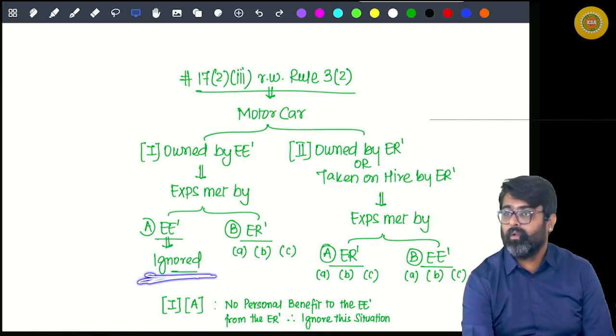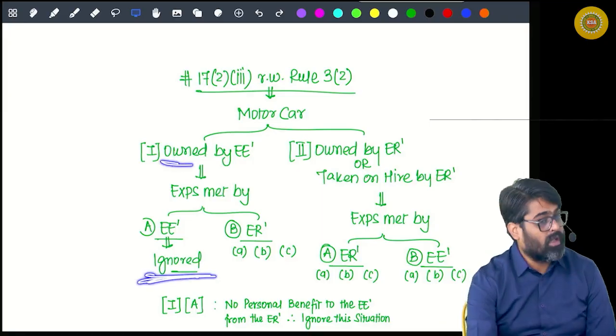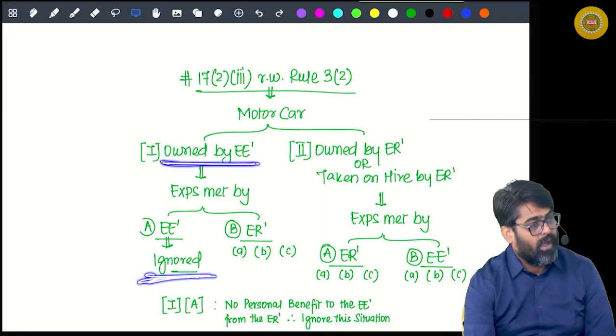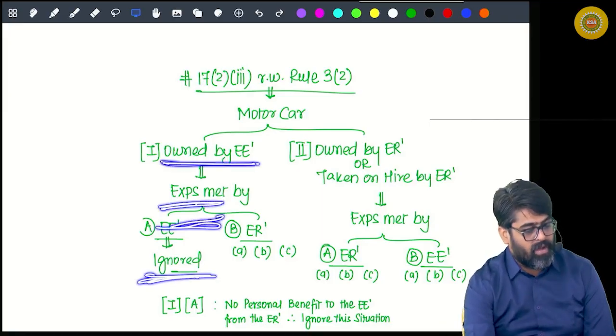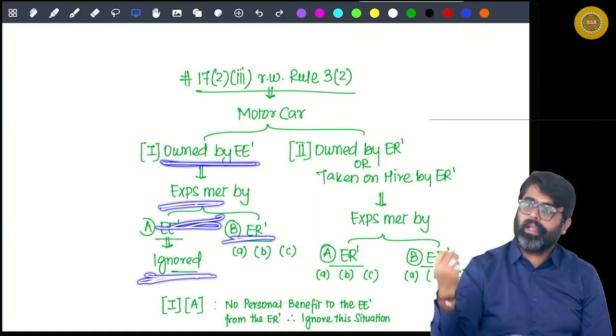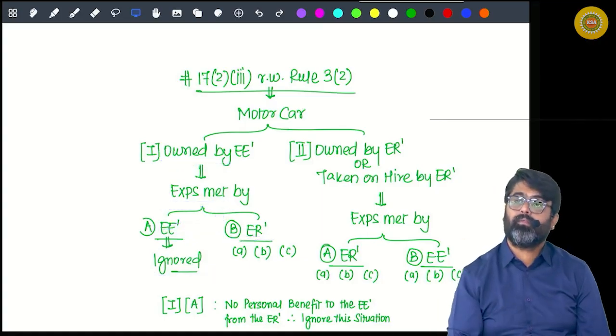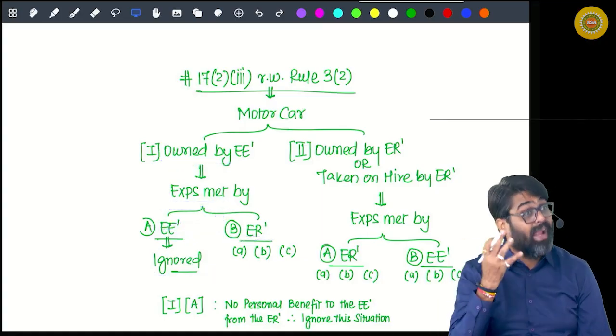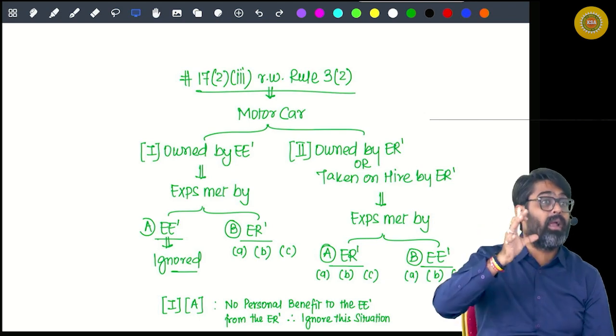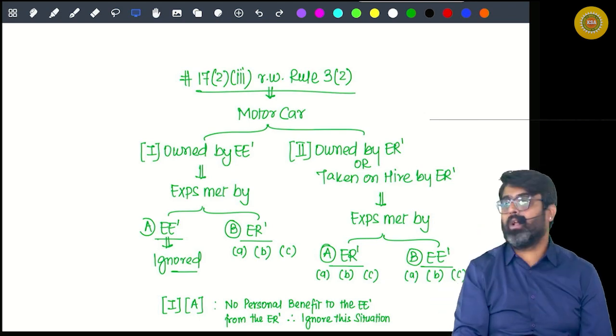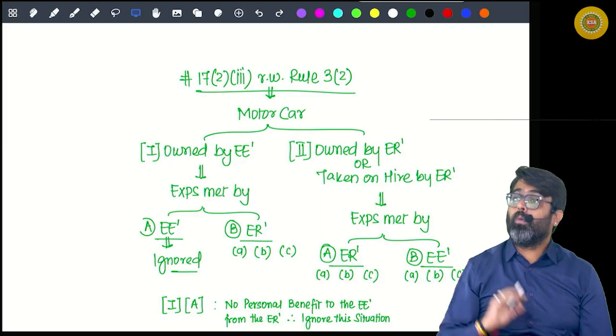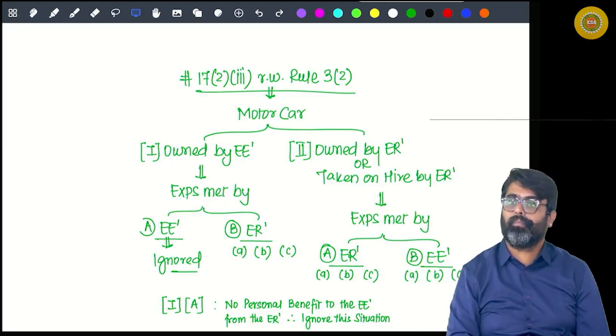Ignore this situation. But if the motor car is owned by the employee and the expenses of the motor car are met by the employer, is the employee getting any benefit? What benefit? Benefit of expense being met by the employer. Yes or no? So now tell me, how much benefit will happen to the employee?